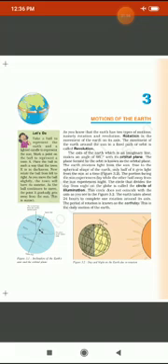That's why one half receives direct sun rays, whereas the other half does not. That's why half of the earth has day and half has night. So rotation causes day and night.